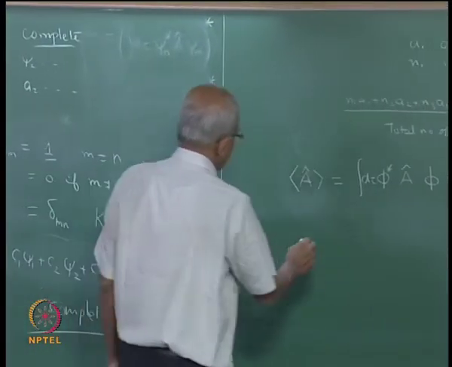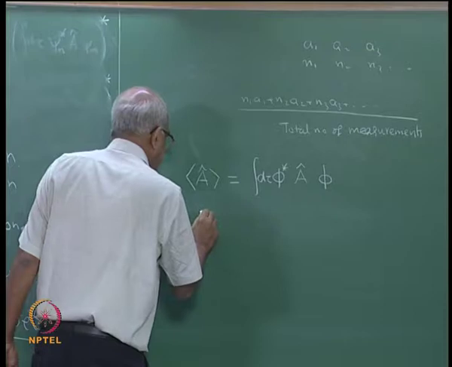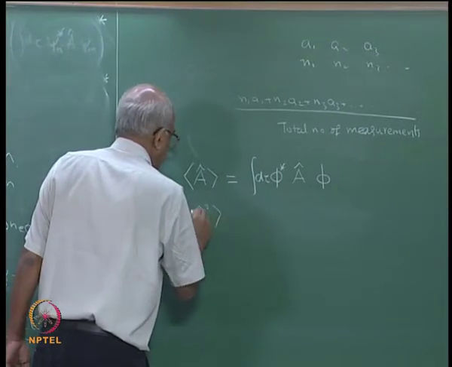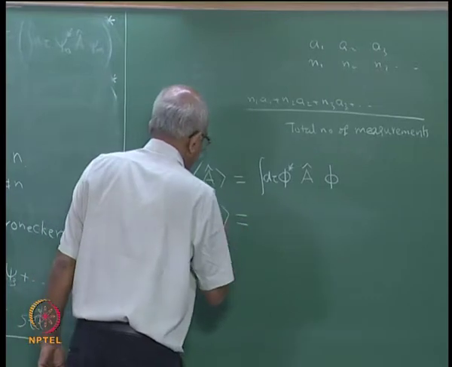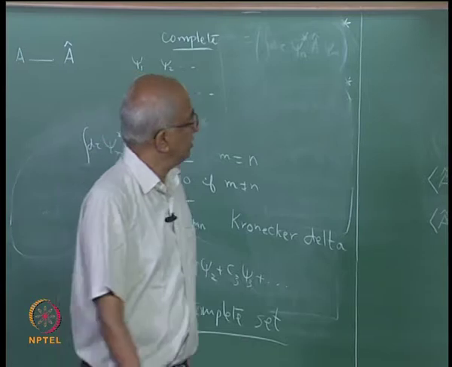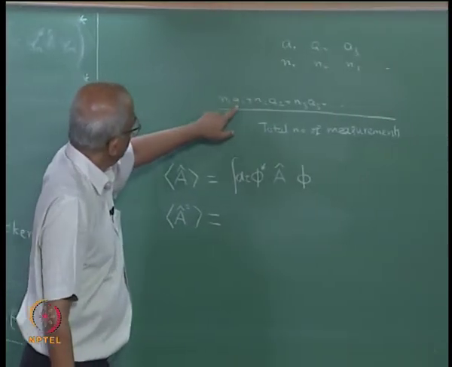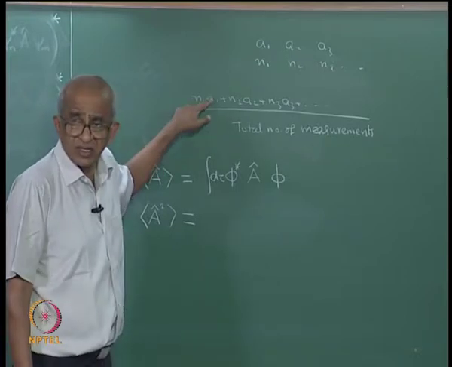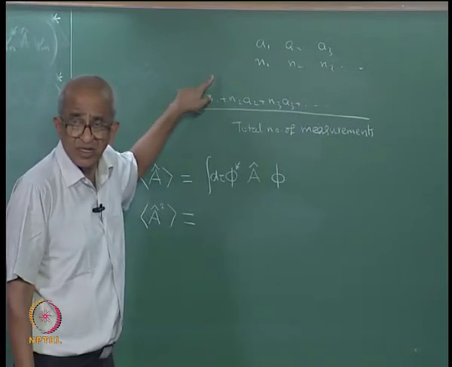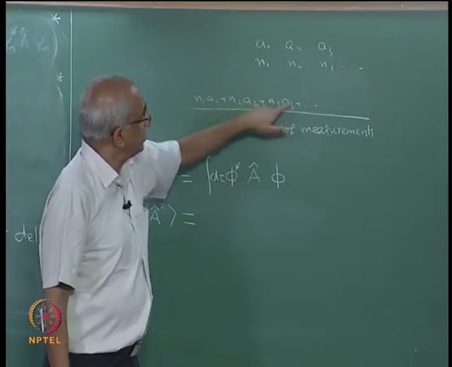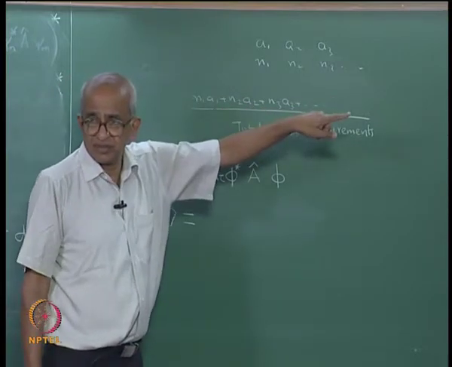Now, suppose I wanted to calculate the average of a large number of measurements of the square of the observable A. If you are doing the experiment, you would have measured A1, and then in the expression, instead of A1 you will put A1 squared, there A2 squared, there A3 squared, and so on.